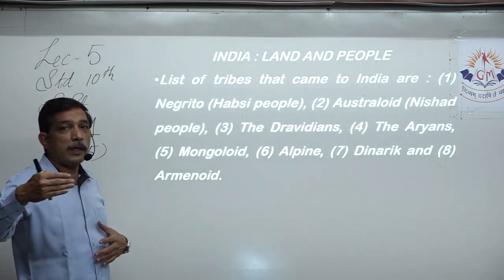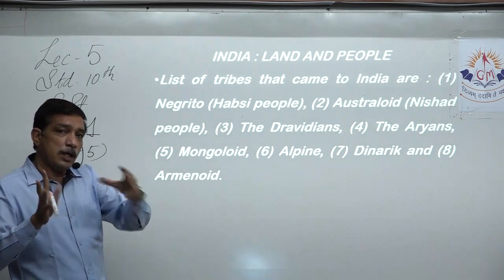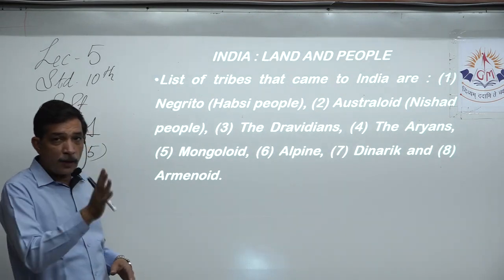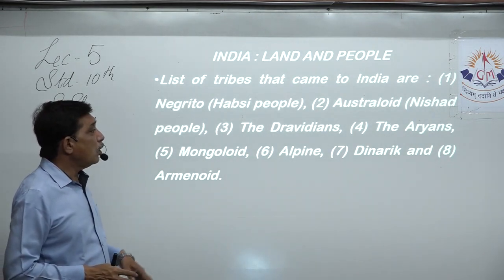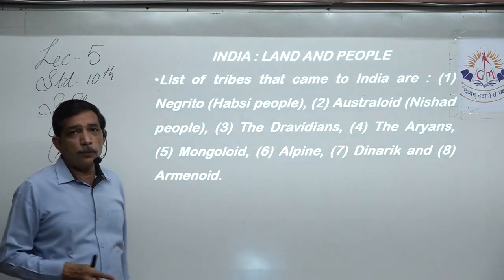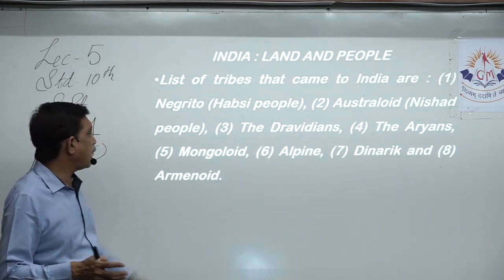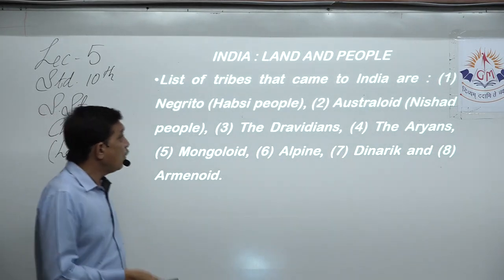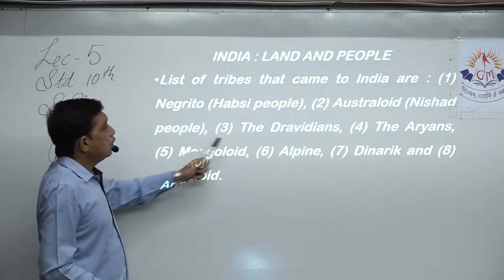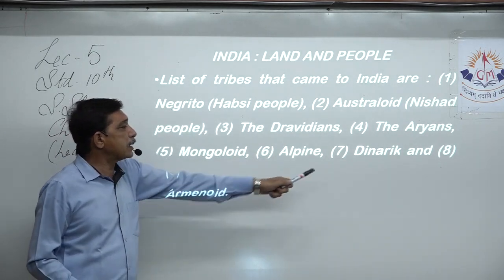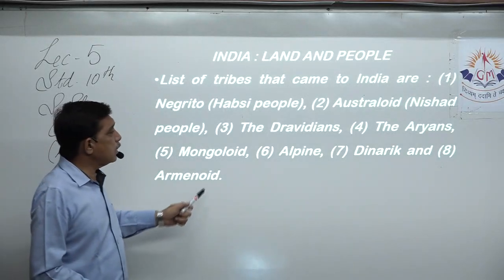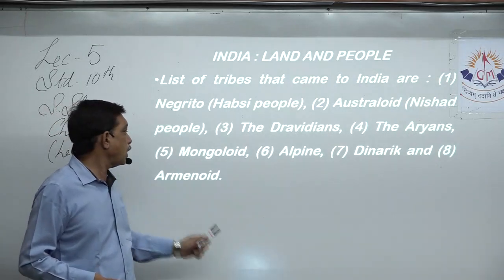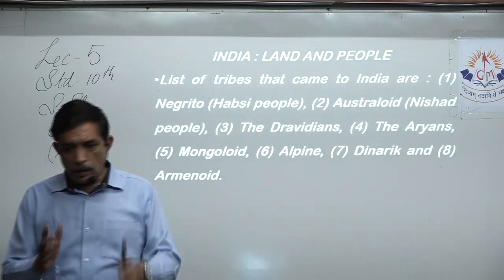Mongolia is a country sandwiched between Russia and China, on the borders of central China. Then other few small tribes like Alpine, Dinaric and Armenoid also migrated from outside India to India. So we have 1, 2, 3, 4, 5, 6, 7 and 8. Yes, we consider up till Mongoloid they came in huge number, but Alpine, Dinaric and Armenoid came in small number. So we keep them together.